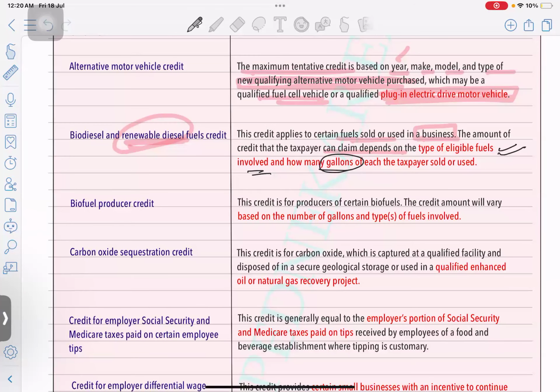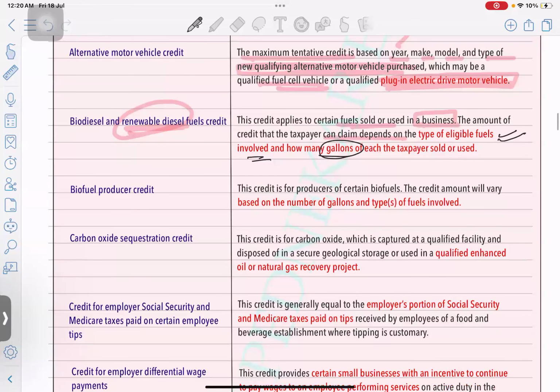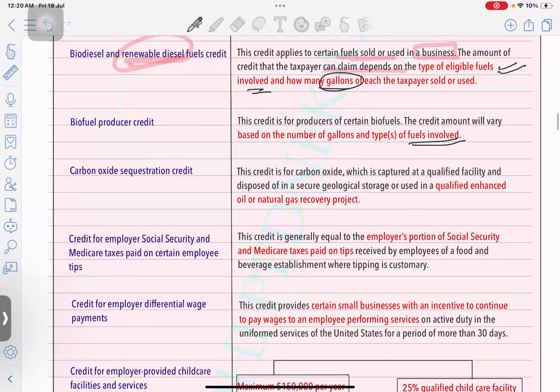Okay, so yes, next is biofuel producer credit. Those who are going to produce, meaning they are the manufacturer of the biofuel, will get the credit based on the number of gallons and type of fuel involved. Next is carbon oxide sequestration credit.